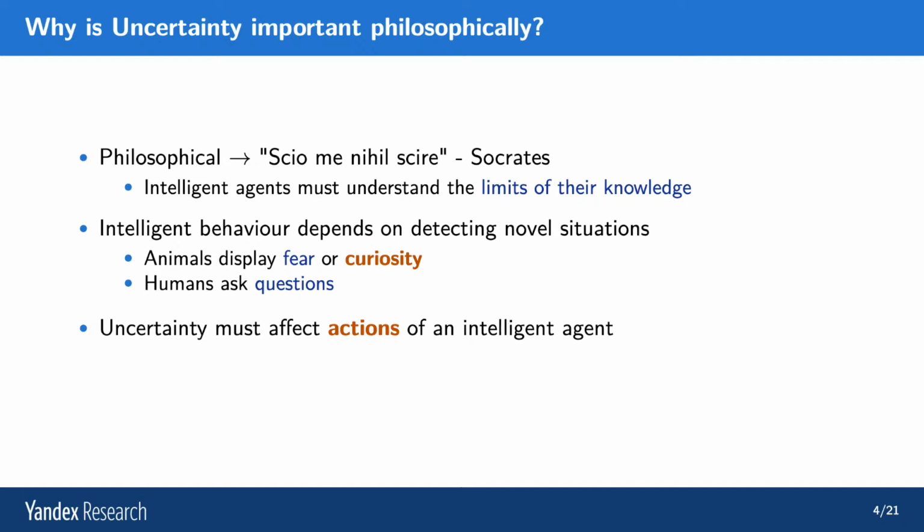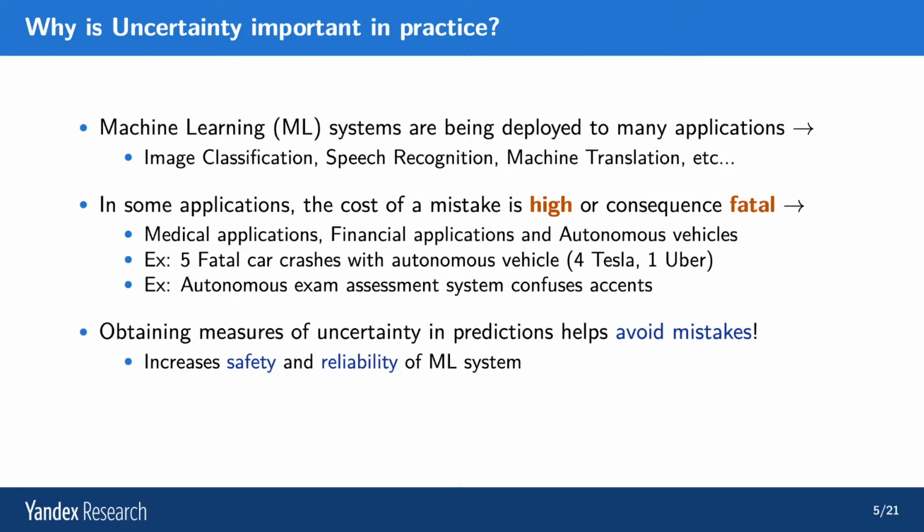In general, uncertainty or estimates of uncertainty must affect the actions of an intelligent agent. If an intelligent agent is uncertain, then he or she may not take an action which is particularly risky. For example, in the situation of a global pandemic, perhaps buying a new apartment when your income is not assured is a poor action. So uncertainty estimation is important in these cases at a very global level.